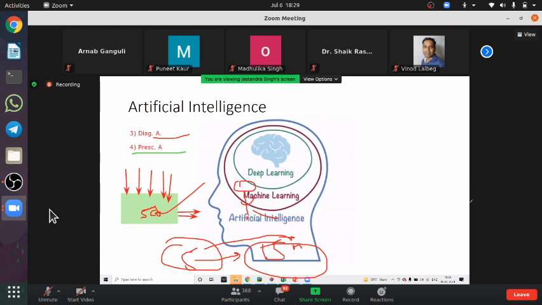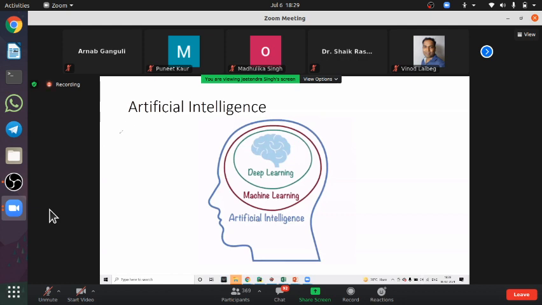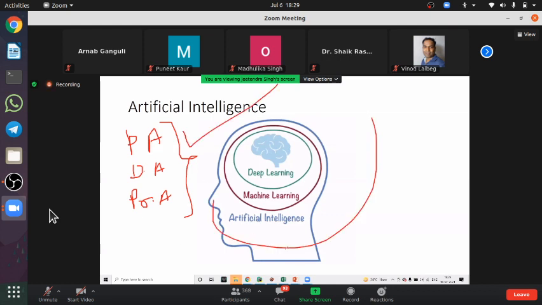But there is good news. For all these things, predictive analytics, diagnostic analytics, and prescriptive analytics, you don't need to learn three separate syllabi. Their syllabus is common: you have to learn AI.